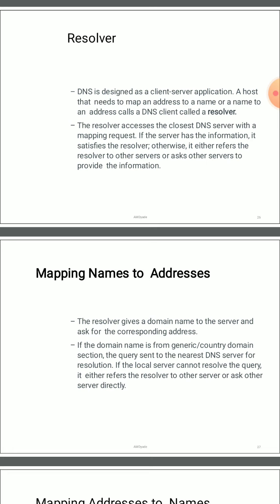You request the DNS server, and it will give you the IP address of google.com. See this: the resolver accesses the closest DNS server with the mapping request. If the server has the information, it satisfies the resolver. Otherwise it refers the resolver to another server and asks that server to provide the information.